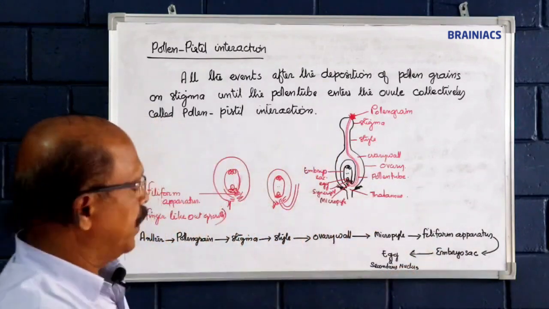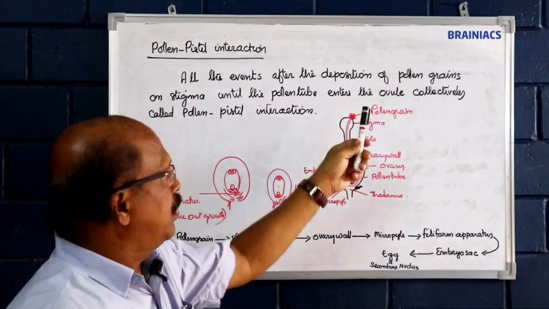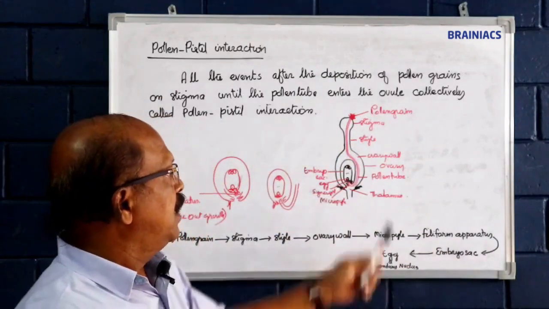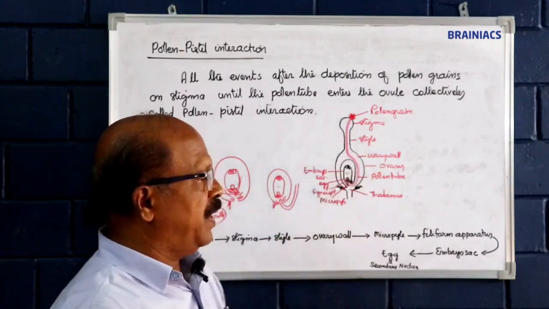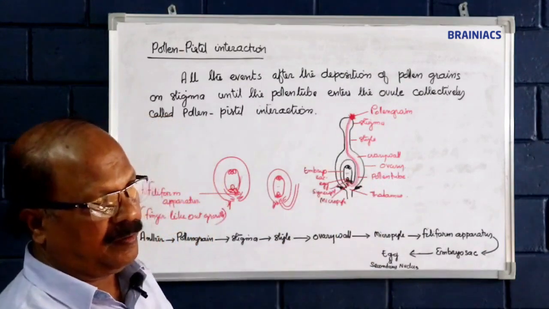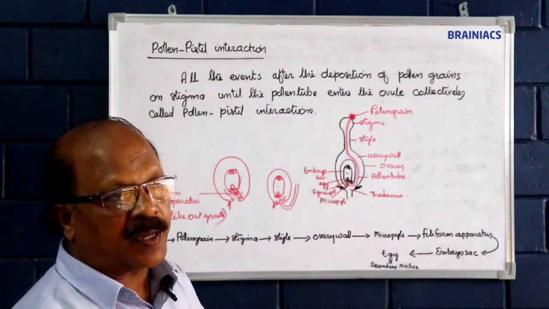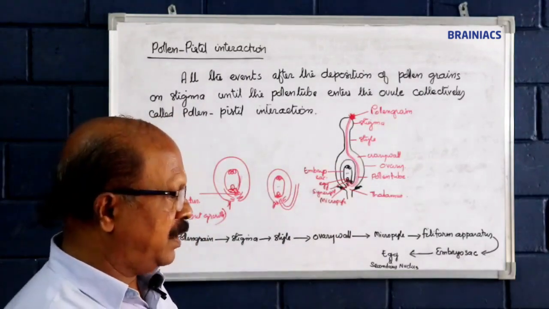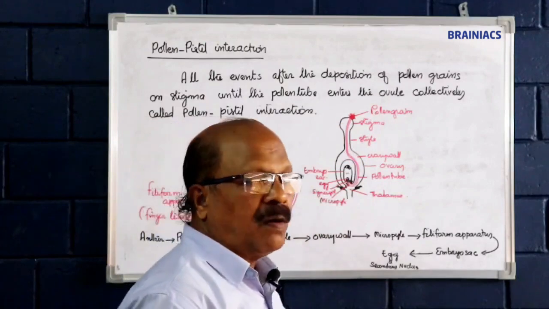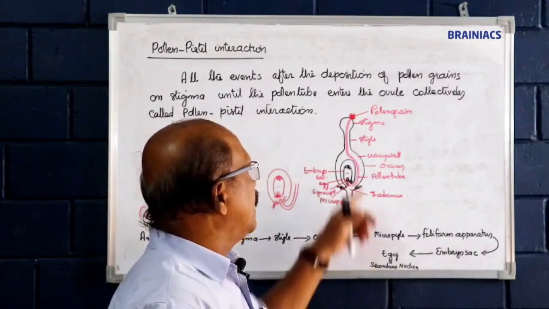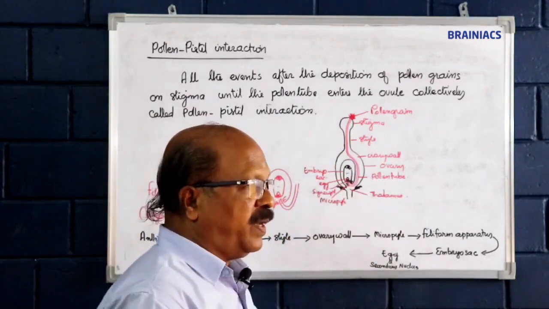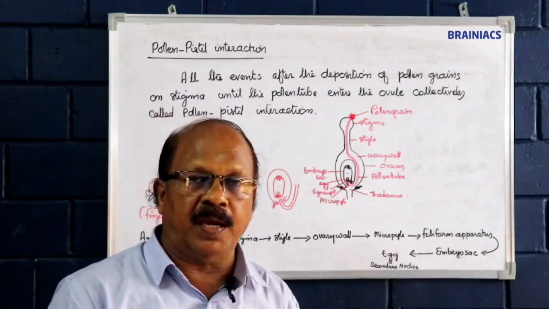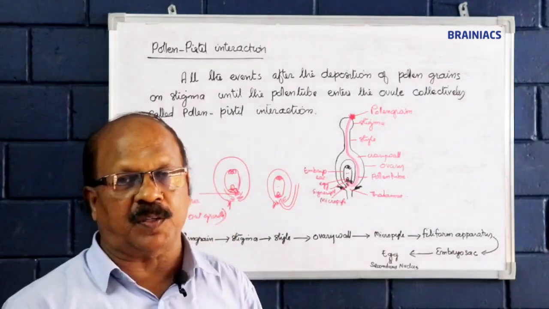See, directly or through the agents, the deposition of pollen grains will happen at the stigmatic region, the landing platform of pollen grains of the female part, stigma. And if it is matchable or compatible, the germination of pollen grains takes place through a chemotropic process.